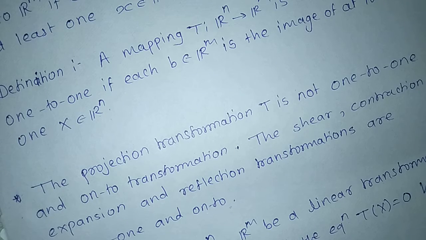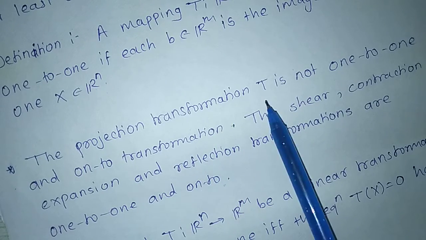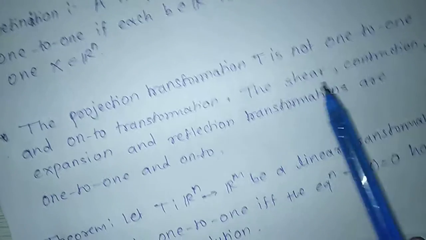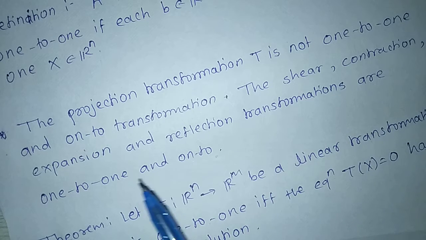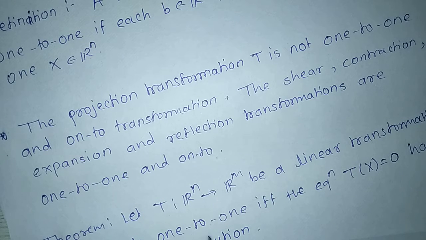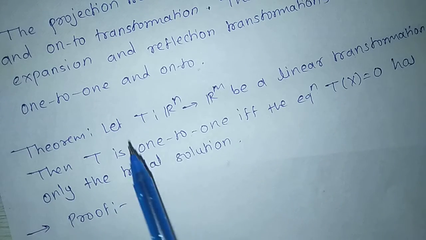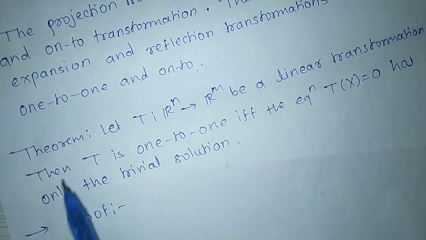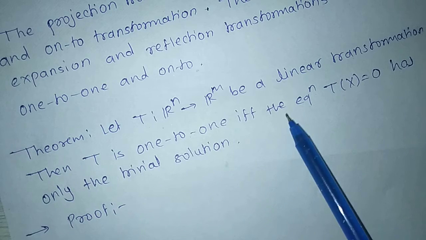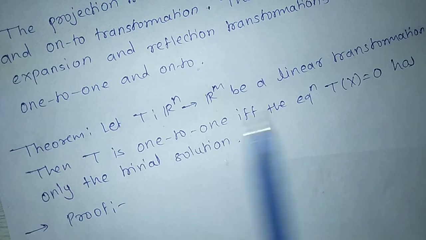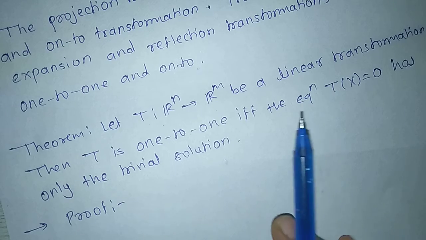Next, the projection transformation T is not 1 to 1 and onto transformation. The shear, contraction, expansion and reflection transformations are 1 to 1 and onto. Next theorem, let T mapping Rn to Rm be a linear transformation, then T is 1 to 1 if and only if the equation T of x equal to 0 has only the trivial solution.